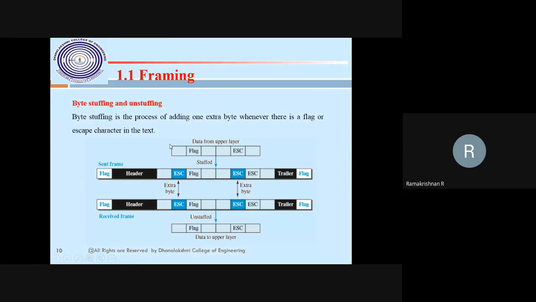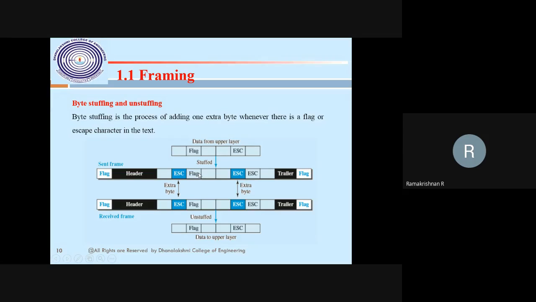Then byte stuffing. You see, this is the sending. That is a flag, there is a message. This is how to deliver. This is a flag, there is an escape, here the message is coming. This is a flag, header, flag in between. This is the starting of the flag. This is the ending of the flag. Here is the same pattern of content inside the frame.